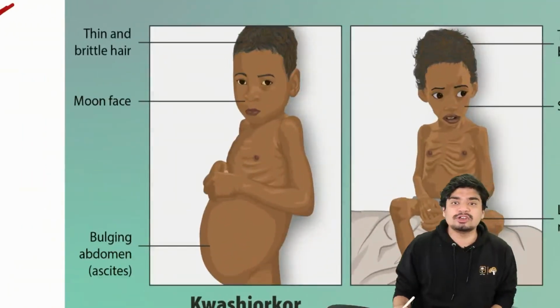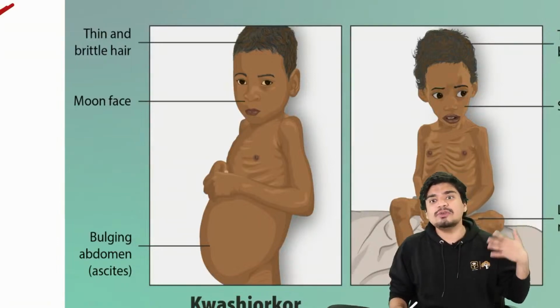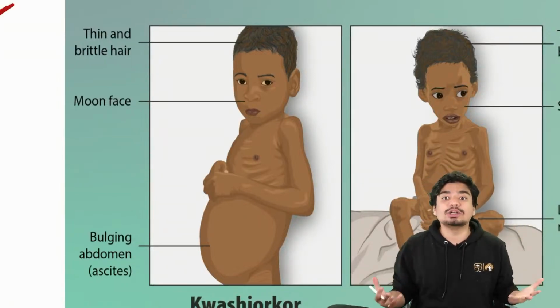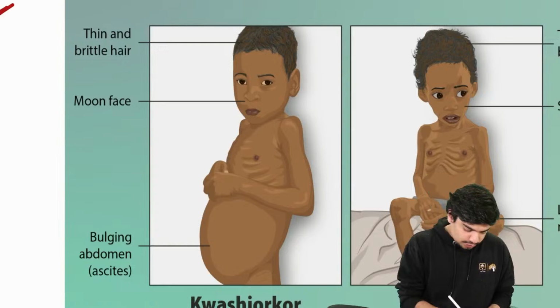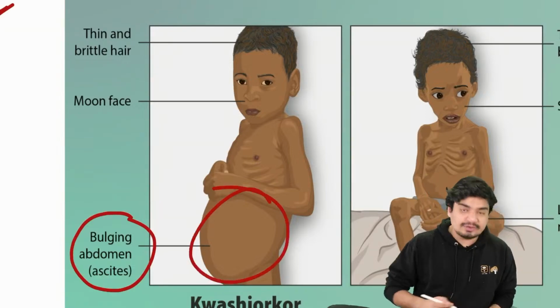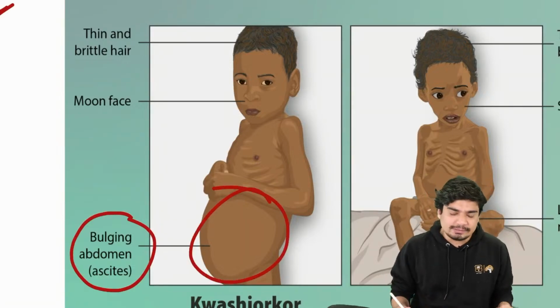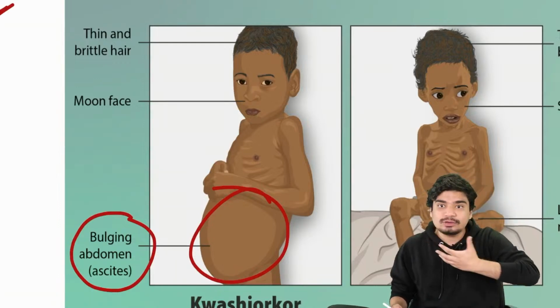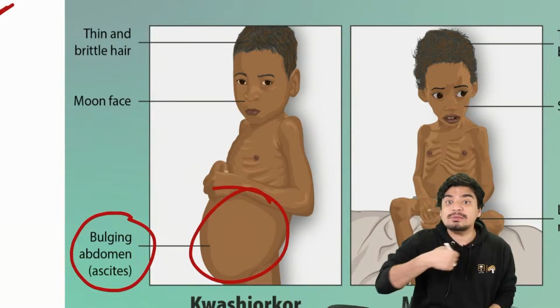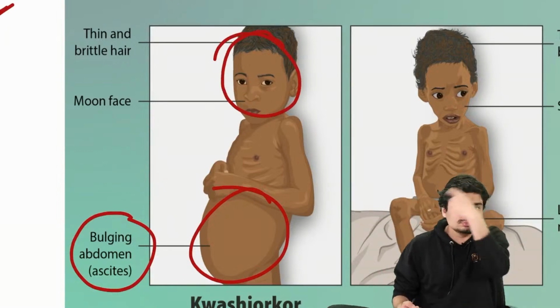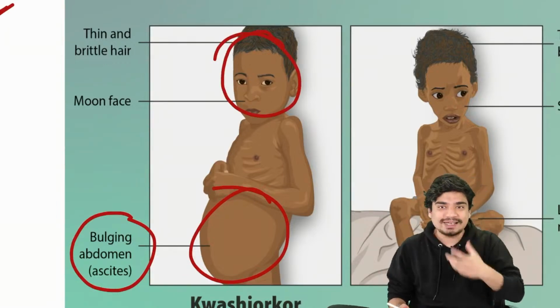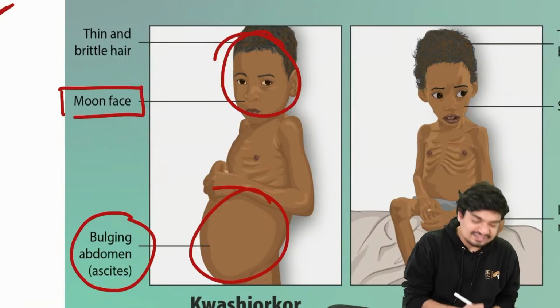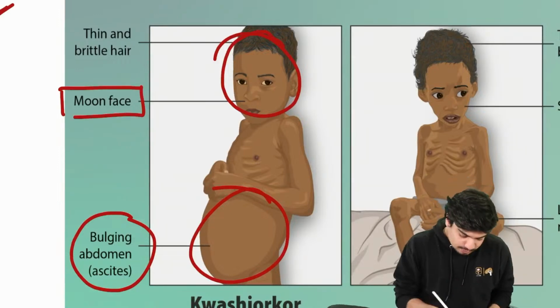This is how a kwashiorkor child will look. Because you have lost albumin, what will happen? You will gain water. There will be edema. So that's why the child will have ascites, edema. And that edema and the water gain will be there around the face also. So the face will become like a moon. Face will become circular because of the water gain. This is called moon facies.